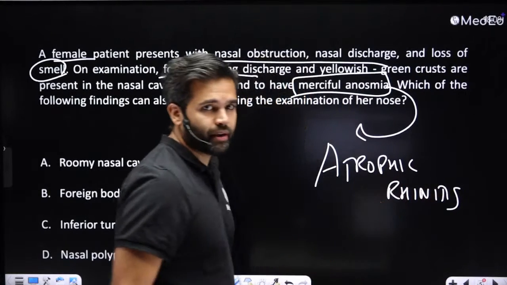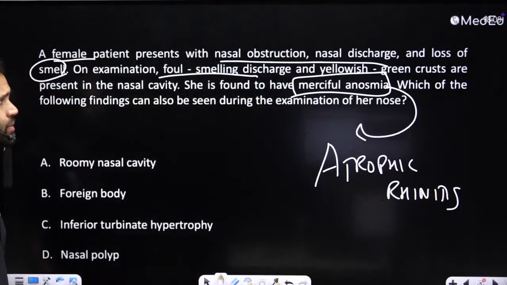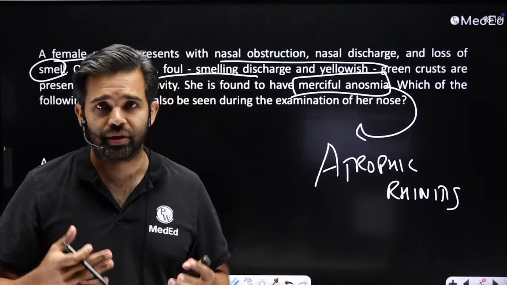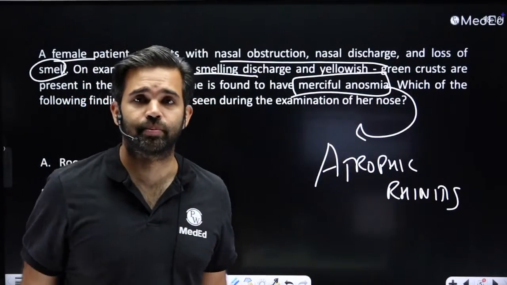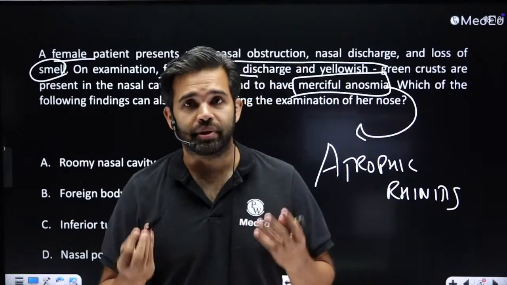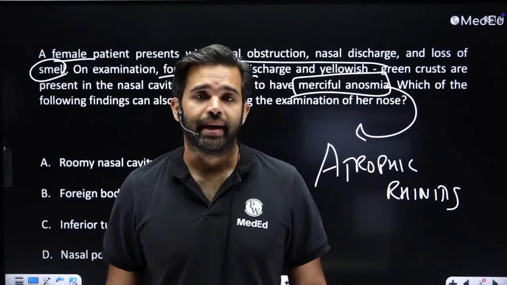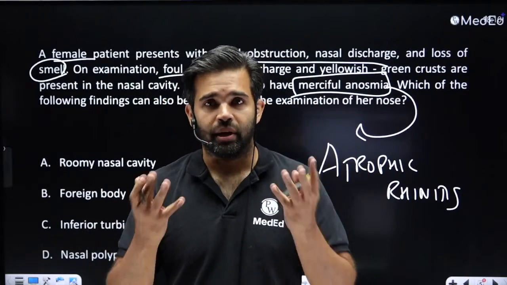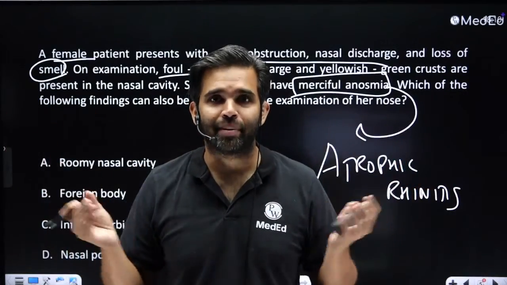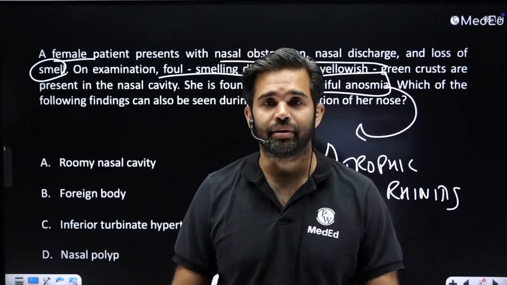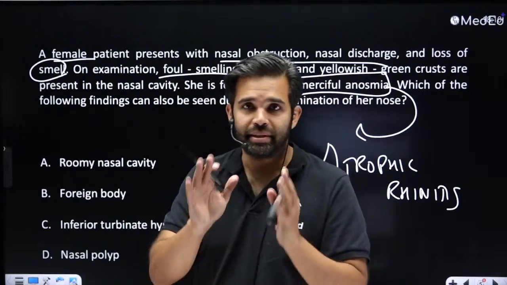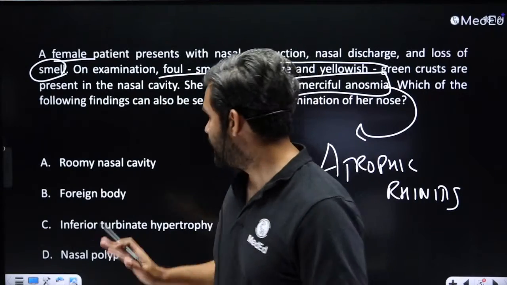Commonly seen in women, a lot of crusting, foul-smelling, and this merciful anosmia is basically because of loss of smell sensation, because of all of that destruction that has occurred, especially towards the roof of the nose near the cribriform plate. The patient is not able to perceive their own smell. Somebody very philosophically said that their smell can be heard, their stink can be felt by everyone, but they themselves cannot smell their bad smell and discharge. So it is a merciful anosmia. So at least they have that peace that they don't have to deal with the bad smell. And that's how it comes.